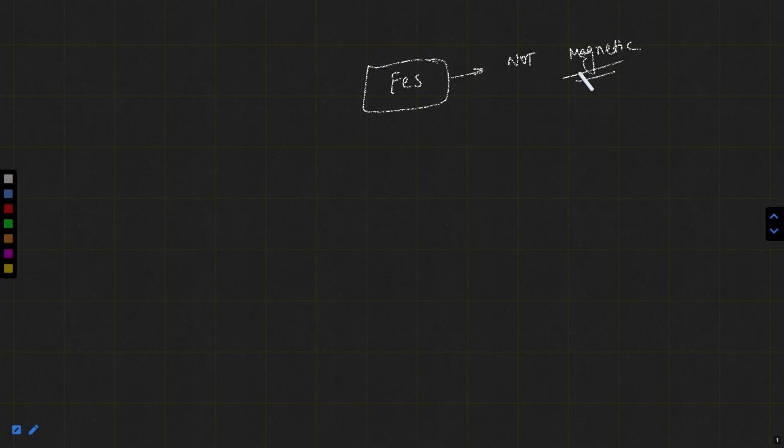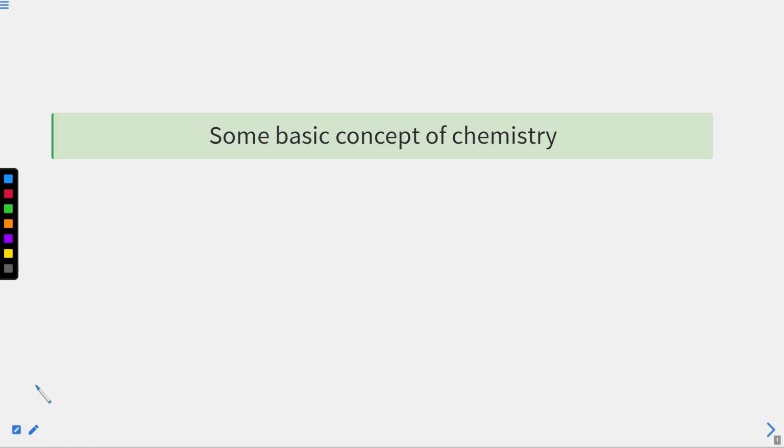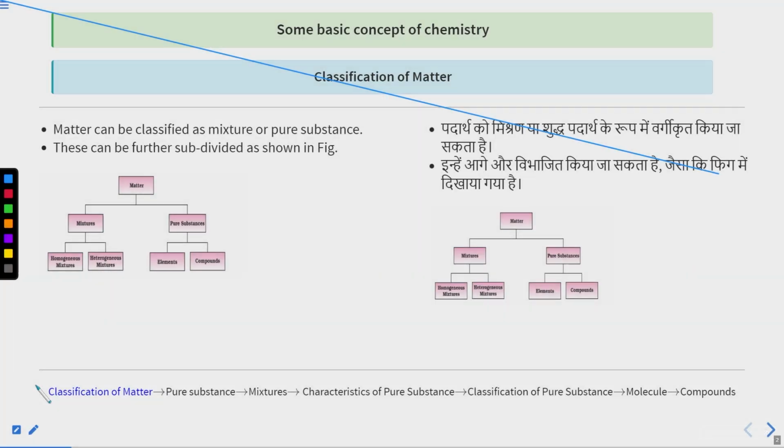So you can say compounds do not show the properties of their constituent elements. They have their own identity and they are formed chemically. It means they are formed after a chemical change. Okay, this is about the compounds. I hope you are getting a clear idea. So let's understand these important and interesting points.